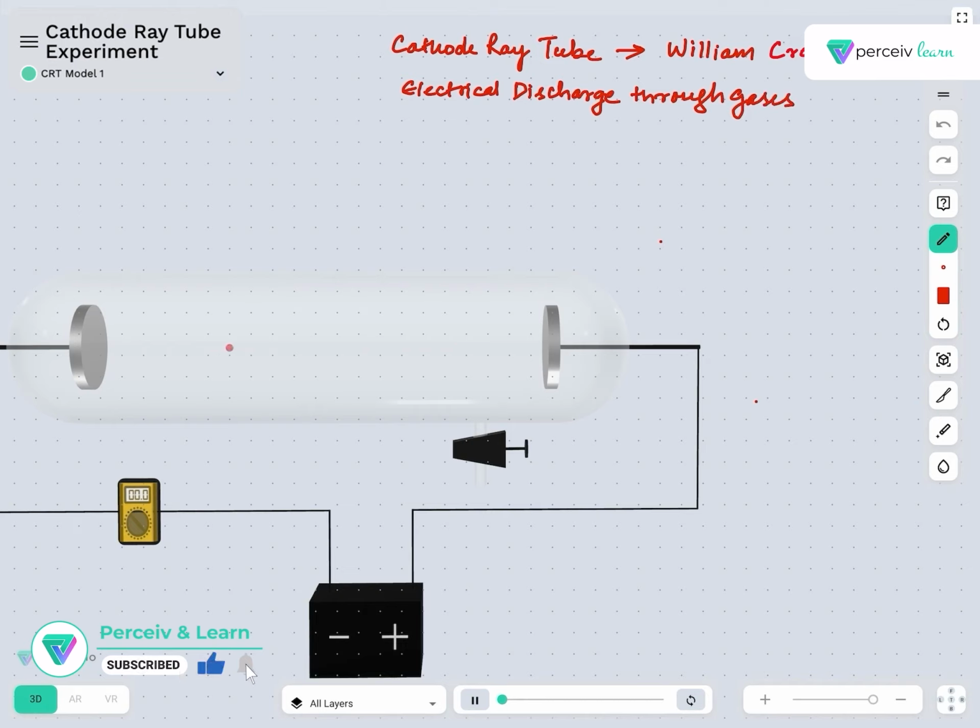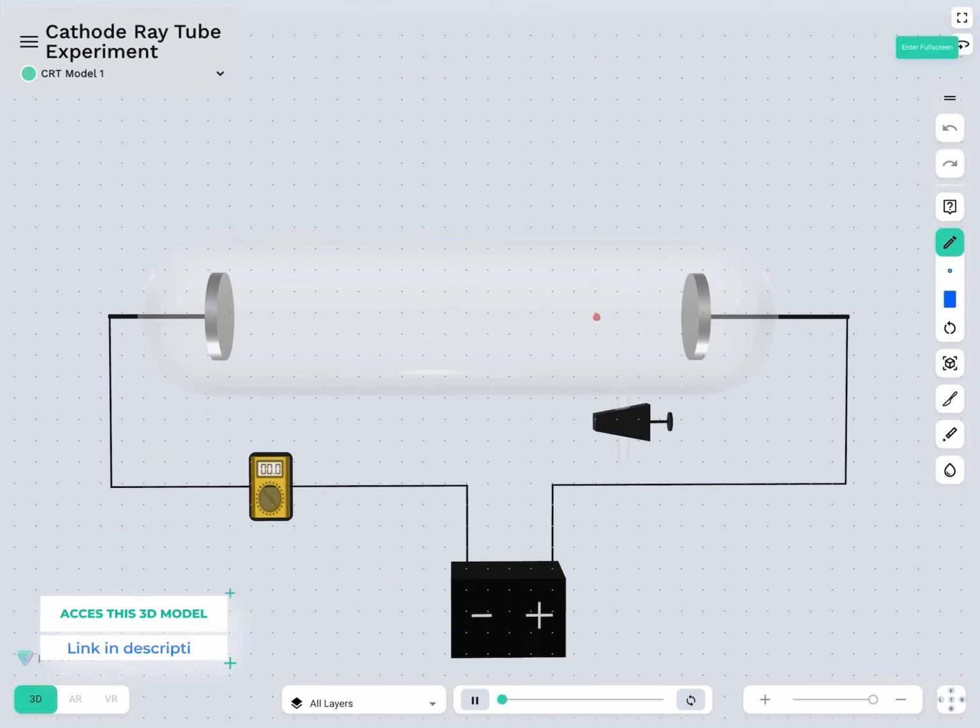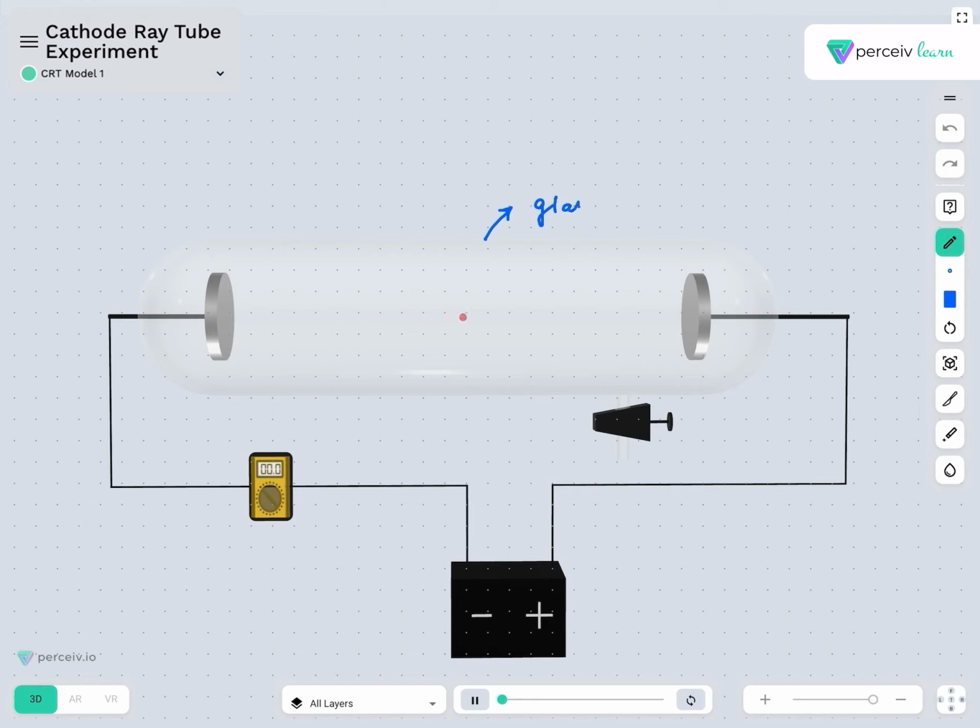He did experiments with gases to study how the behavior of electricity is in the presence of gas, or how the gas conducts. During those experiments, he conducted a series of changes in his models, and finally what he came up with was this cathode ray tube.